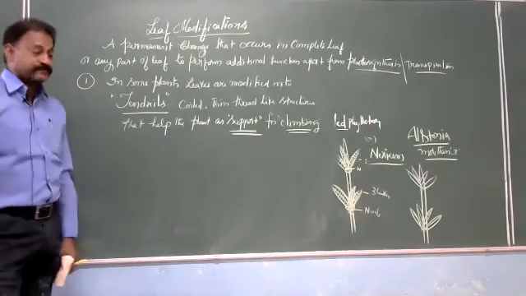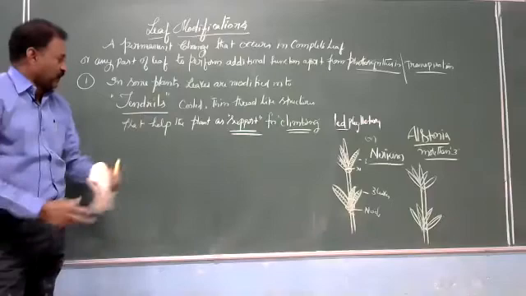Most important concept, in some plants, leaves are modified into tendrils.